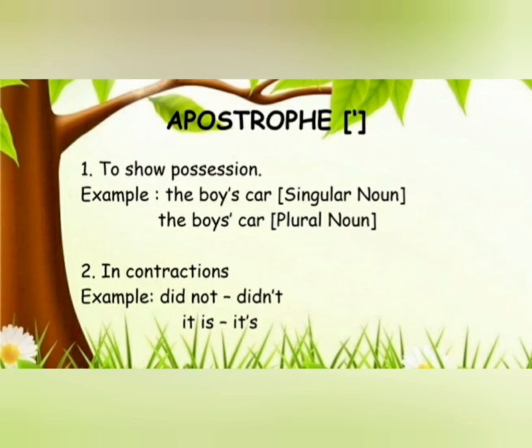Example: the boy's car. Here we have a singular noun, so we have to use apostrophe and s. And when we have a plural noun that ends with s, then we have to use only apostrophe. For example, the boys' car. Here we use only apostrophe after boys. Next, use apostrophe in contractions. Example: did not, didn't, it is, it's. We use apostrophe when we have to write the short forms of any words, like did not, didn't, it is, it's.